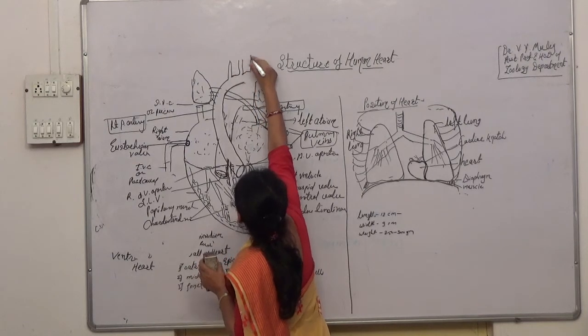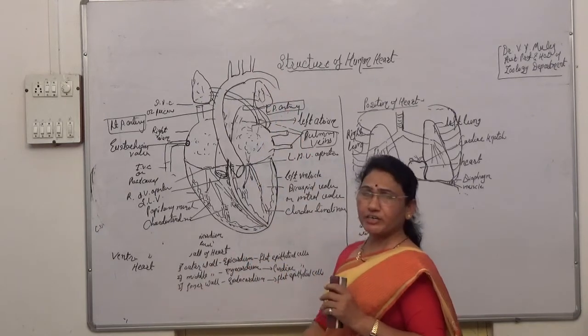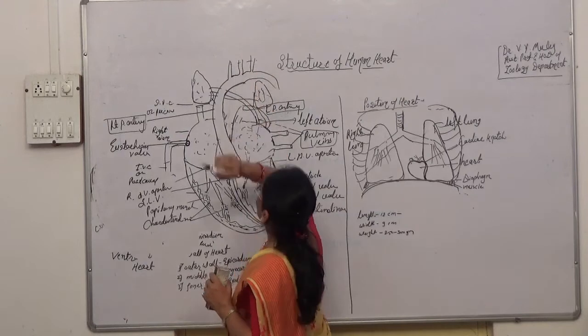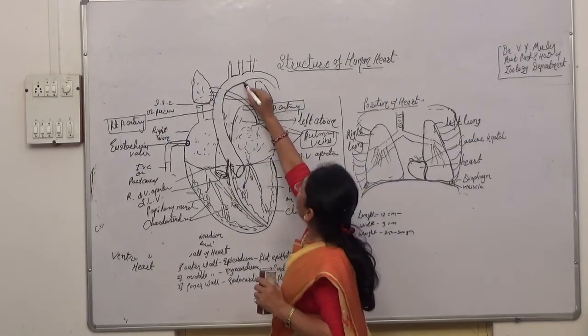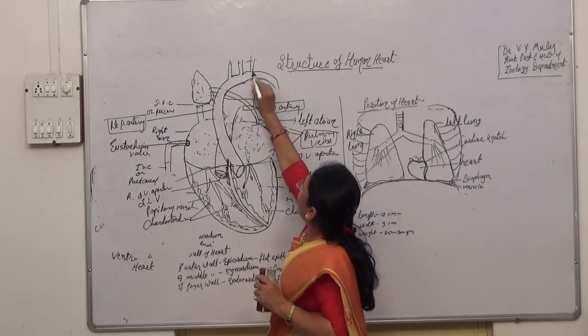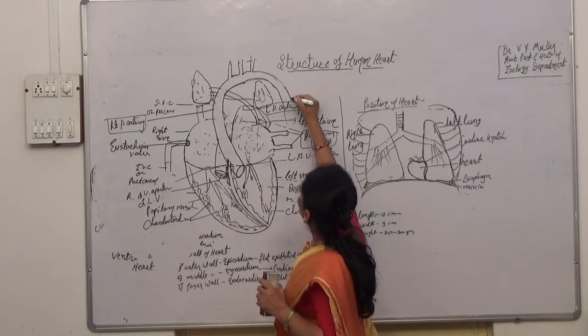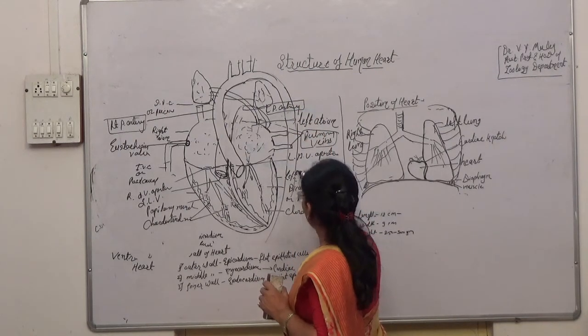These branches supply the pure blood to the neck region. Through the neck region it passes towards the brain. So this artery is called the carotid artery. Now this aorta goes and turns towards the left side only. So this is the left systemic aorta.